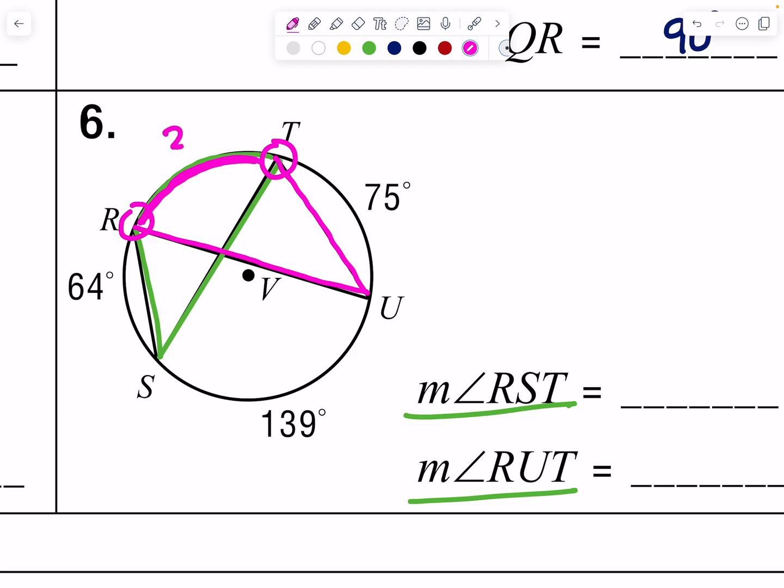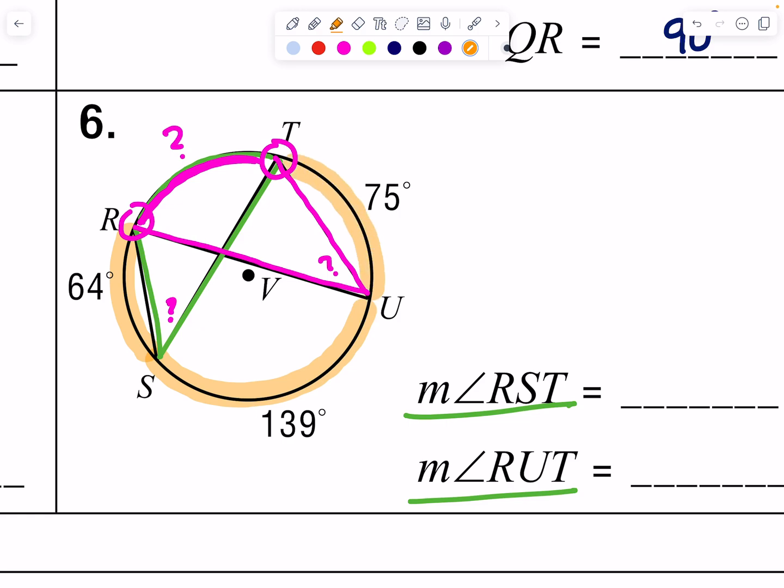So we want to know what is the measure of these angles, and we can find that measure if we find the arc measure. So we can find the arc measure fairly simply because I have this degree measure, this degree measure, and this degree measure.